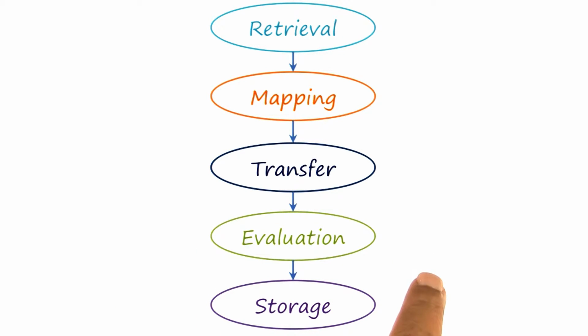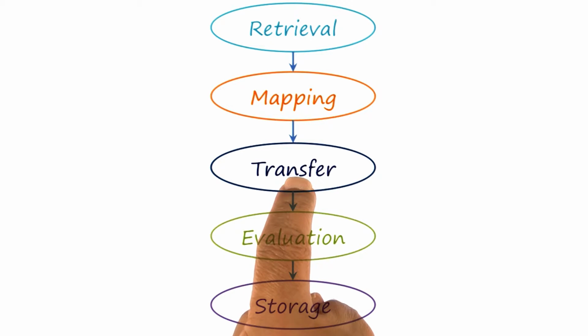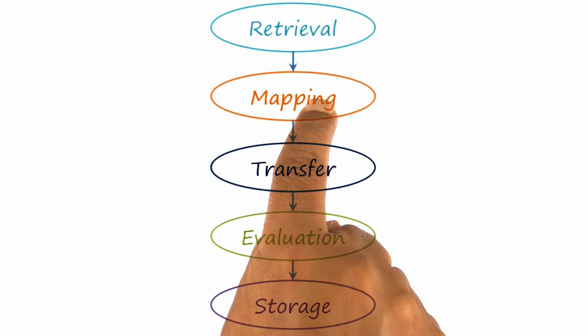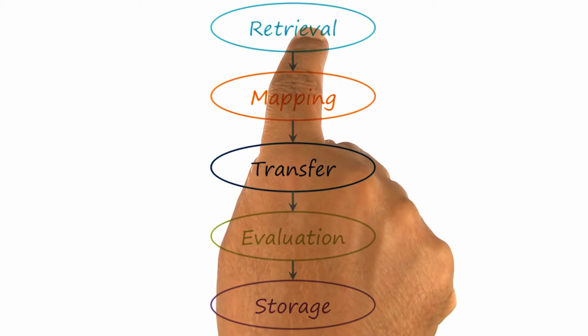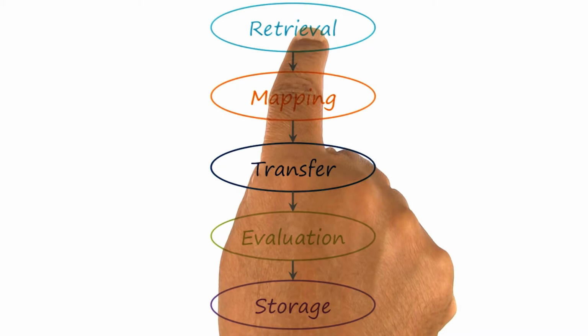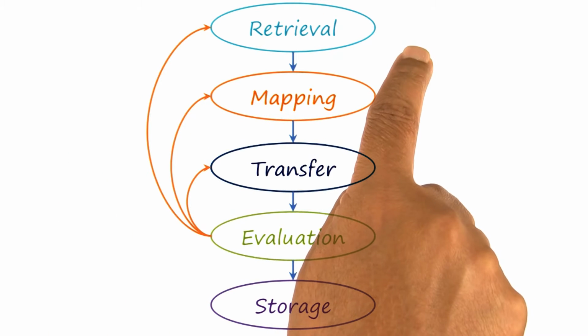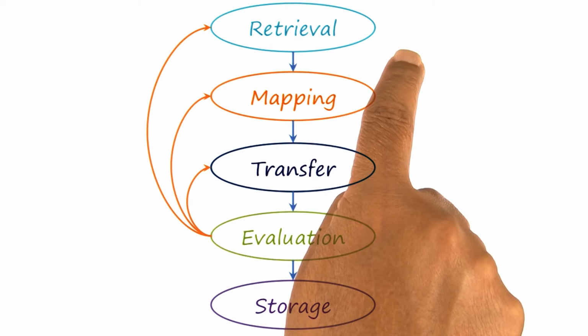But if the evaluation fails, we may need to revisit transfer and see whether we want to transfer some other knowledge, or revisit mapping and perhaps align things differently, or revisit retrieval and perhaps try to retrieve a different source case. As an example, supposing that the evaluation shows that the robot that we designed for walking on water is a little too heavy. In that particular case, we may change the problem specification and retrieve a different kind of organism that perhaps is a little lighter.